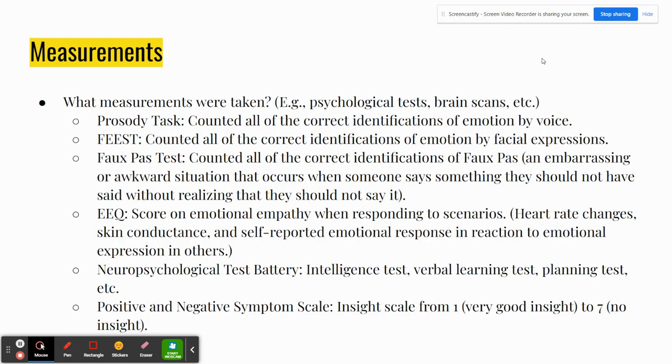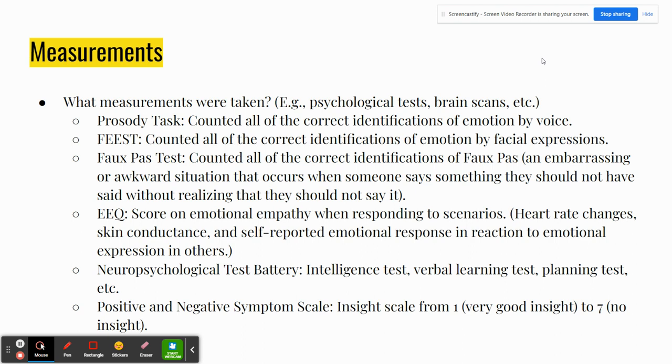Measurements. What measurements were taken, e.g. psychological tests, brain scans, etc.? There were a lot of different measurements and tests in this experiment. First there's a prosody task, which counted all the correct identifications of emotion by voice. There's the FEEST, which counted all the correct identifications of emotion by facial expressions. And there's the faux pas test, which counted all the correct identifications of a faux pas, which is an embarrassing or awkward situation that occurs when someone says something they should not have said without realizing that they should not say it.